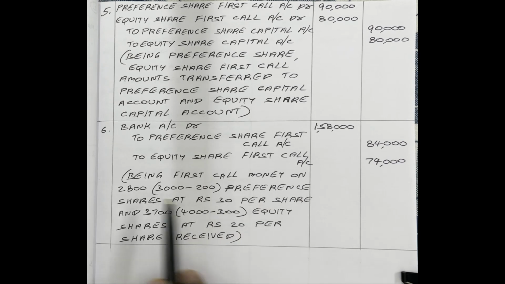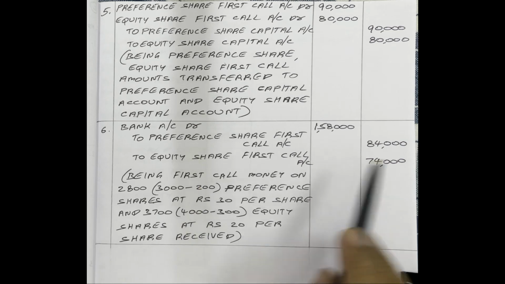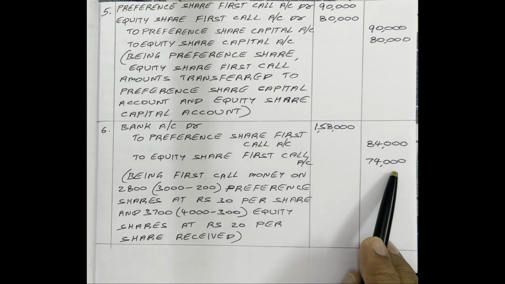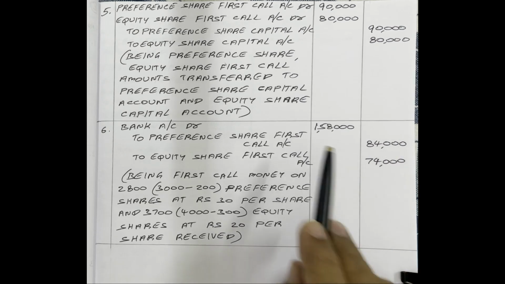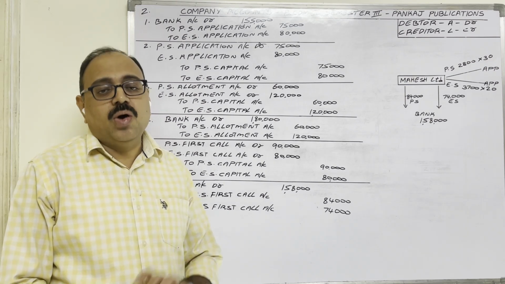Mention that in the narration: being first call money on 2,800 preference shares at 30 rupees per share and 3,700 equity shares at 20 rupees per share received. On preference shares, 84,000 rupees came. On equity shares, 74,000 rupees came. Total 1,58,000 rupees came.